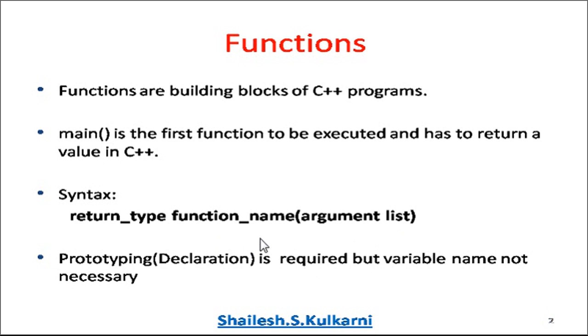This is also called function declaration or function prototype. In this function prototype, we need to provide only the type of arguments that we are going to pass, or along with the type we can provide the argument name as well. For example, let's say I want to write a function with the name add. Let's say the return type is void, the function name is add, and I want to add two integers. So I can say void add(int a, int b); This statement is the function prototype or function declaration.